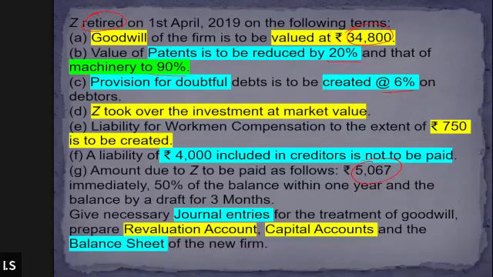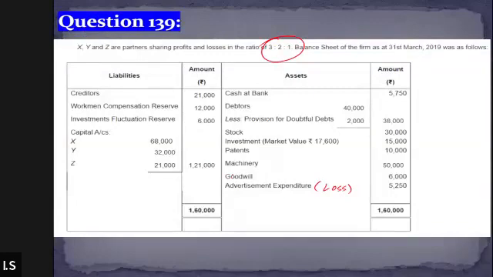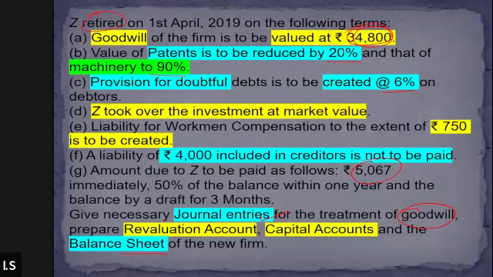We need to pass the journal entries for the treatment of the goodwill, as well as prepare the revaluation account, capital account, and the balance sheet. So this question requires us to do so many things. Firstly, we need to pass the journal entry for the treatment of the goodwill, and we have two goodwill here in the question. First is the goodwill that is appearing in the book, and then there is the firm's goodwill as well, 34,800.